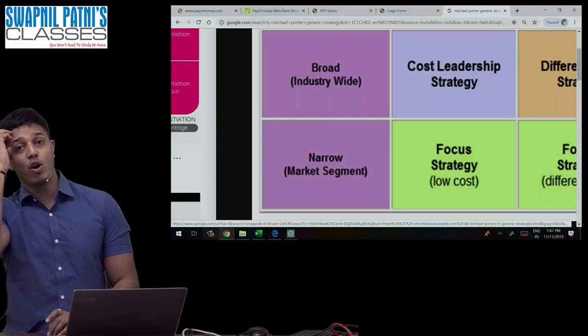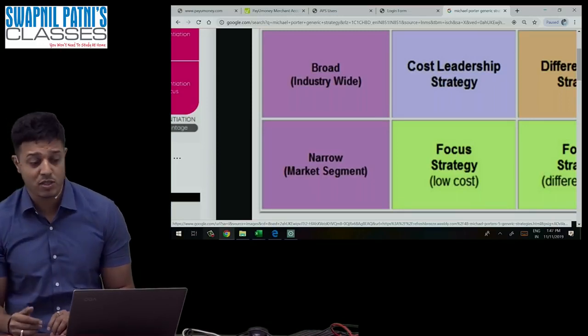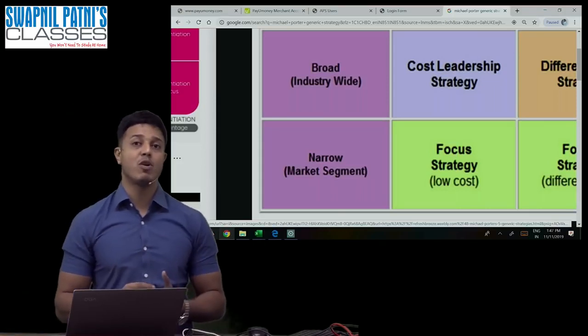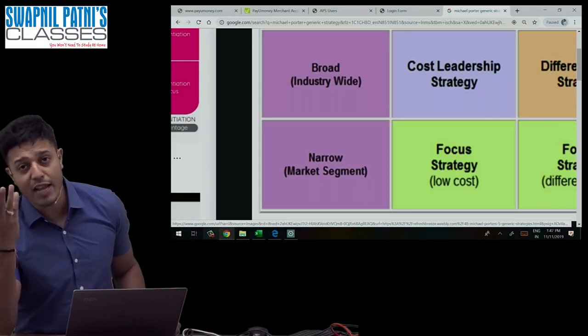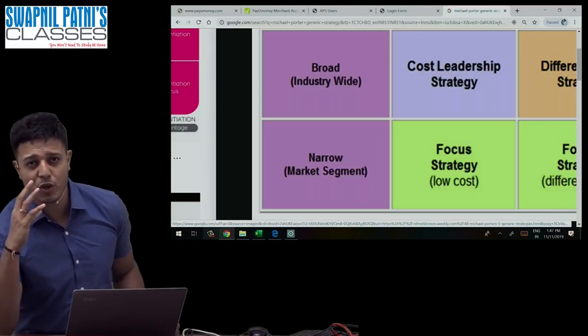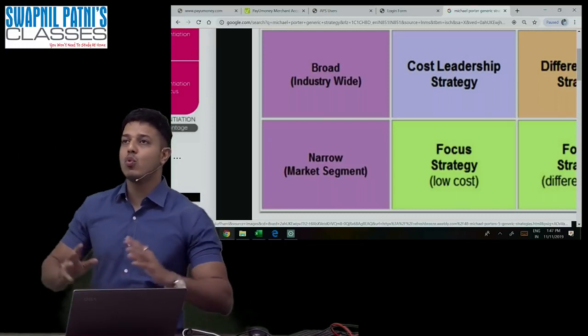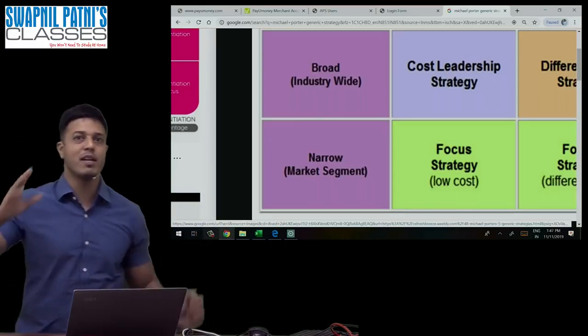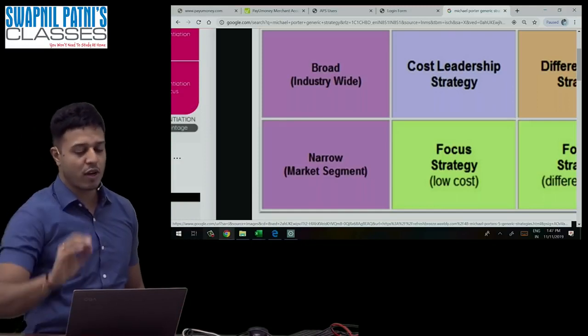You must have seen a lot of hospitals in your city catering to all categories of patients. It is called broad. But there are some hospitals which have expertise only in the eye, and in the eye also only a specialization in the retina division. So it is called narrow. Before you do any kind of strategy, you first have to understand whether you are serving a broad or a narrow category of people, right?